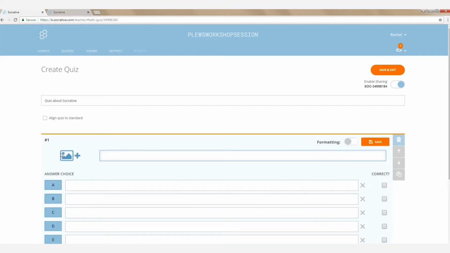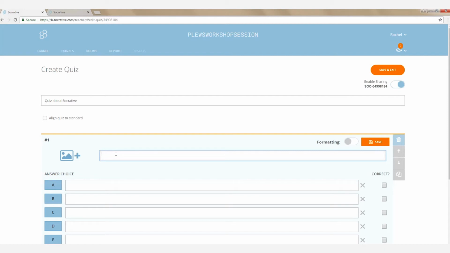So I'm going to click on multiple choice. Here you have a few options. You can add a picture. We're not going to add a picture in this video, but you can upload any photos from your computer. Socrative doesn't have the function yet to search for photos and then instantaneously put free photos in. So make sure that if you want to add a picture, you'll have it on your computer.